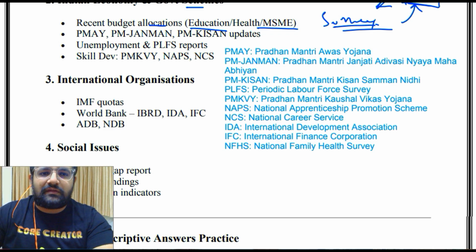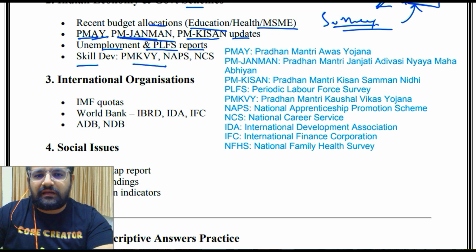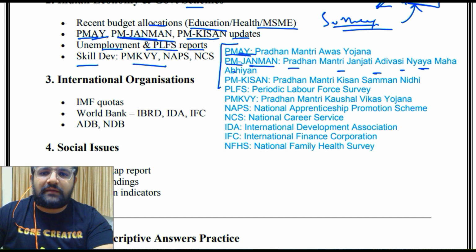Then PMAY, Pradhan Mantri Awas Yojana, urban and rural, then PM JANMAN, PM Kisan updates, unemployment and the PLFS report, skill development. Now what these all are has been written here for you. PMAY, that is Pradhan Mantri Awas Yojana, urban and rural. Then PM JANMAN, that is Pradhan Mantri Janjati Adivasi Nyaya Maha Abhiyan.